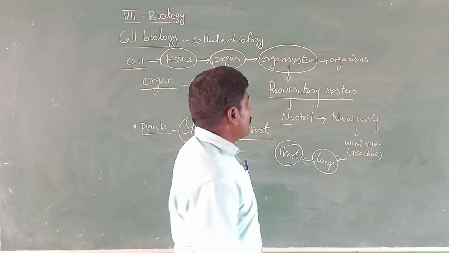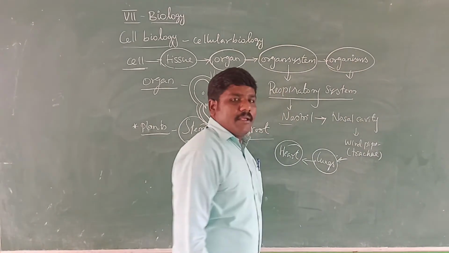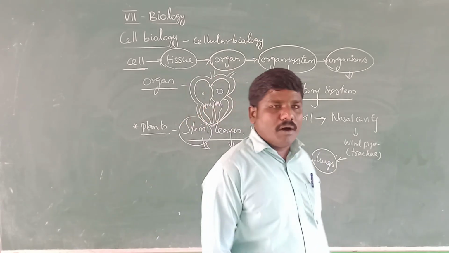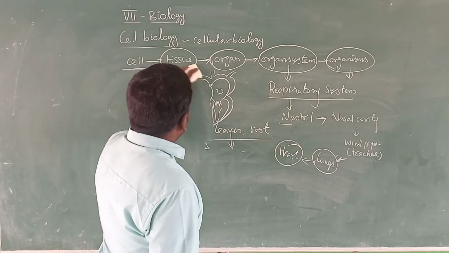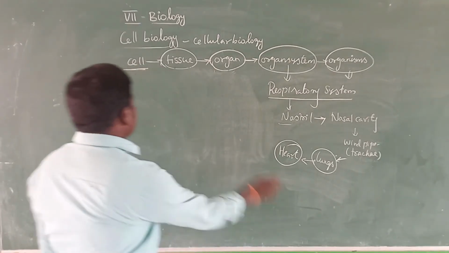And then the last one, organism. Organism means that the different organ systems form one organism. There are different types of organ systems present.